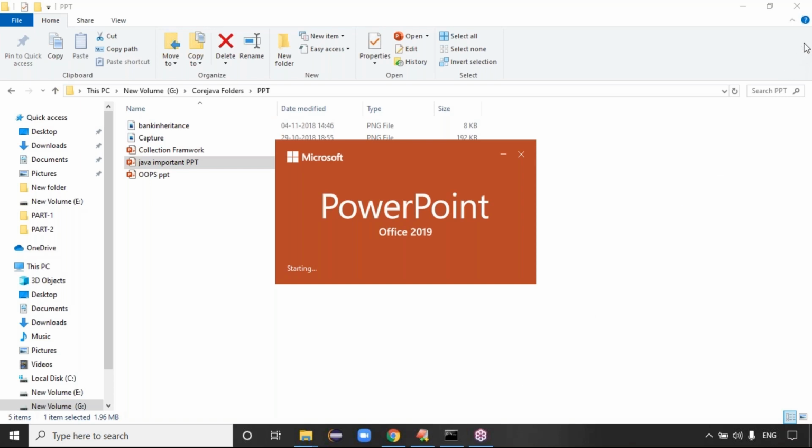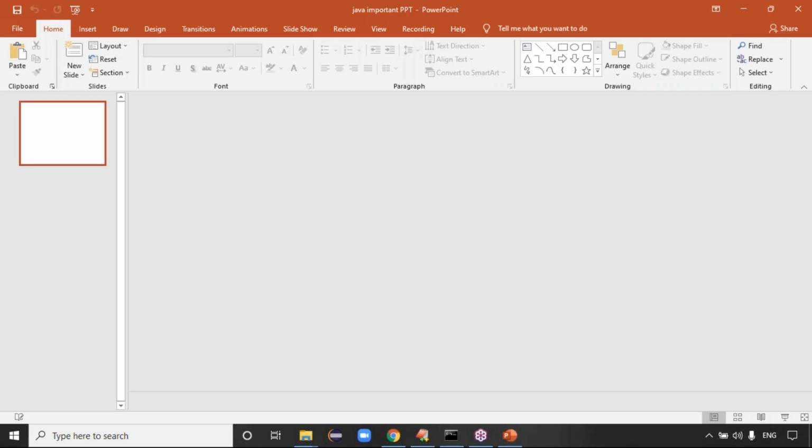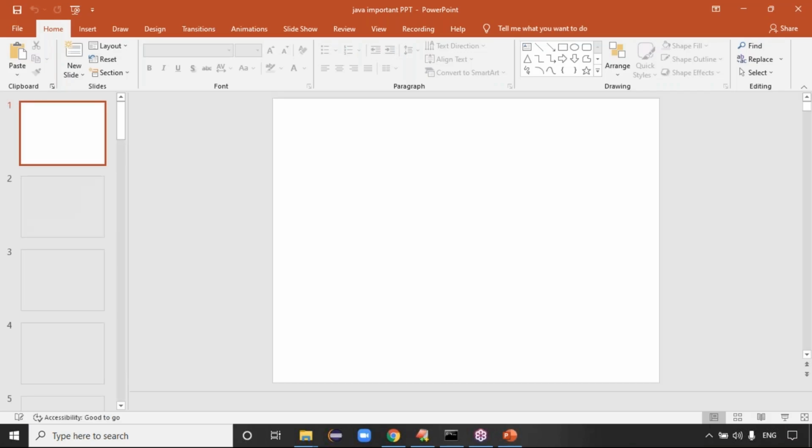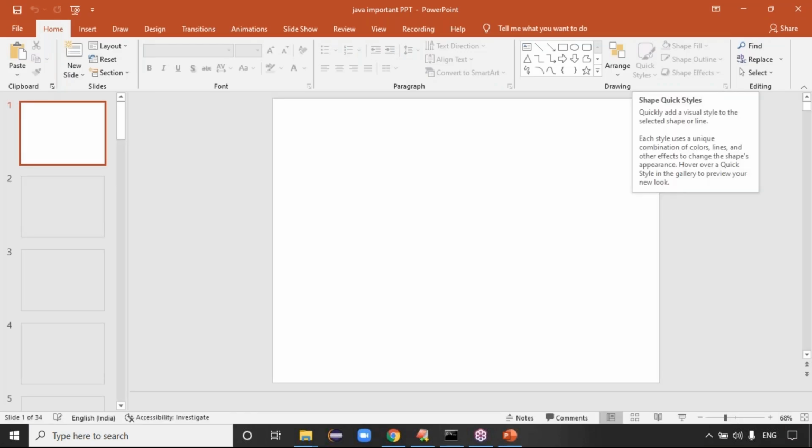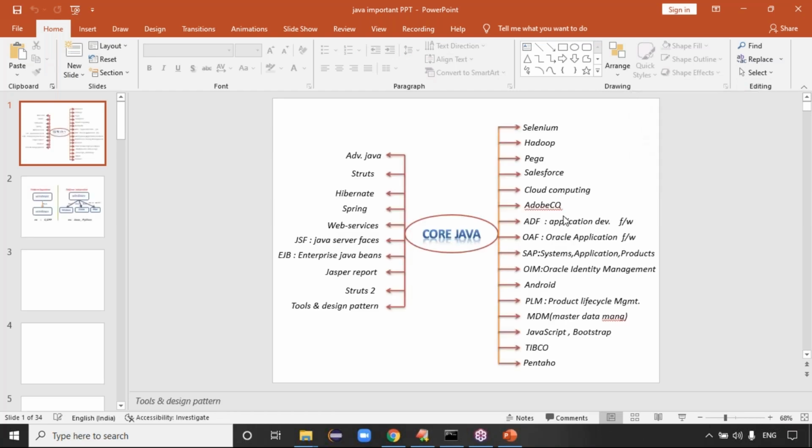Selenium, guys, automation testing. If you know Selenium, automation testing completely depends on core Java. If you take Hadoop classes, MapReduce programming depends on core Java. Salesforce development is done based on core Java. Cloud computing, Pega, SAP modules, MDM, Master Data Management, ADF, Application Development Framework, OAF. These are all the things there.